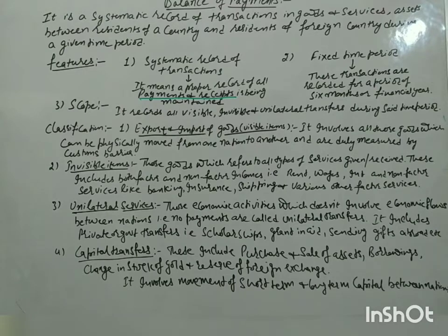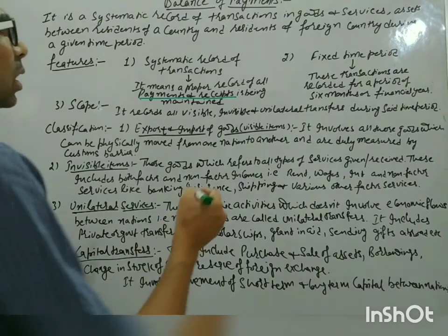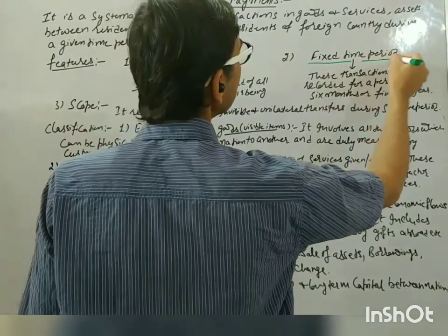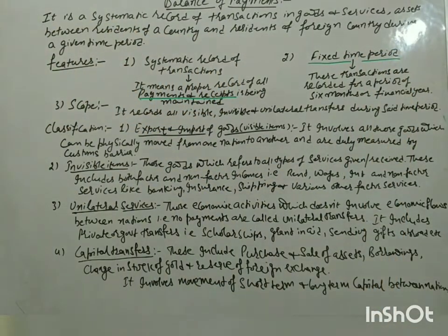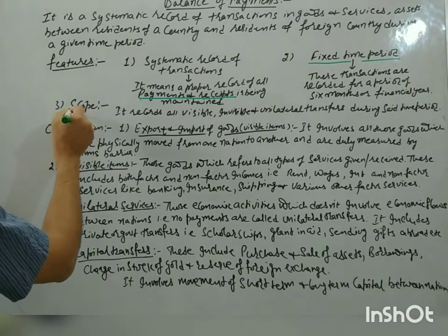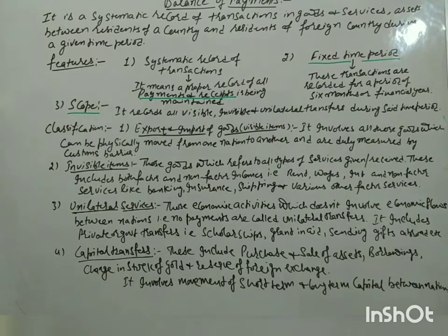And the second feature is that it has a fixed time period. It can be for 6 months or it can be for the financial year. So you have to fix the time during which you measure the receipts and payments between two different nations. And the scope is that it records all the visible, invisible and unilateral transfers during the given time period. Okay, so those are the features of balance of payments.